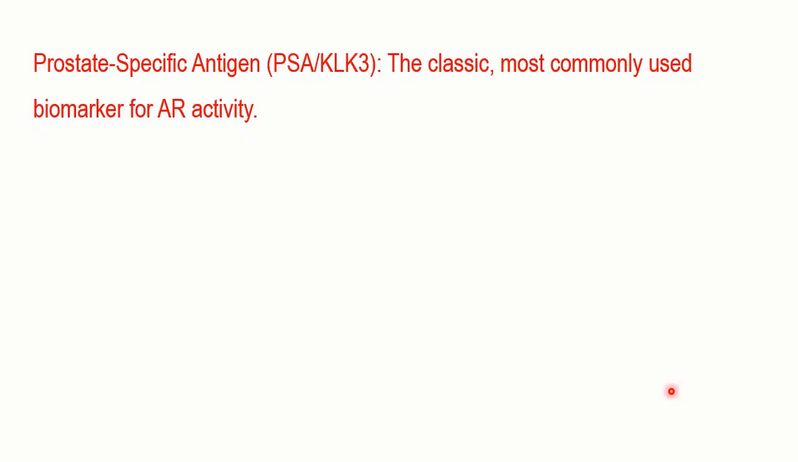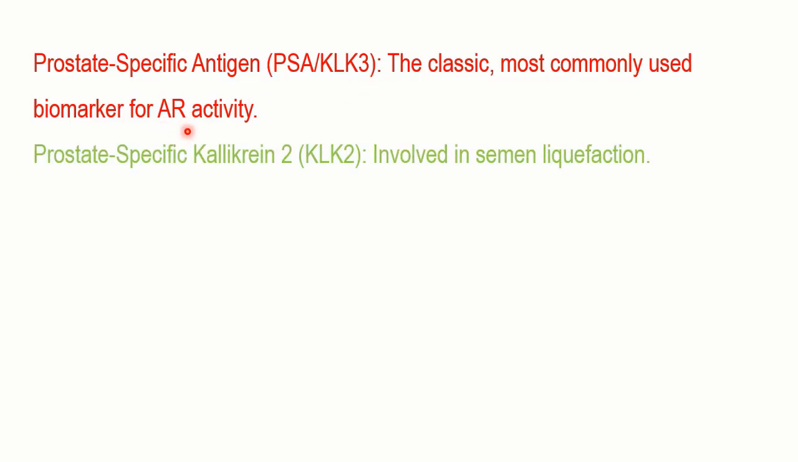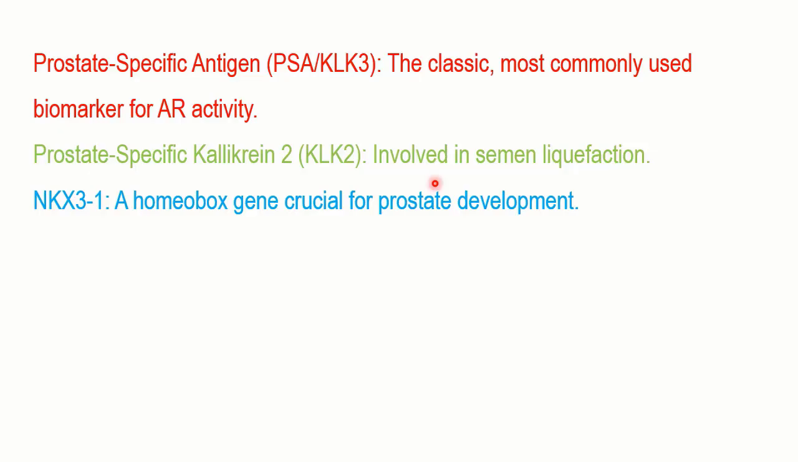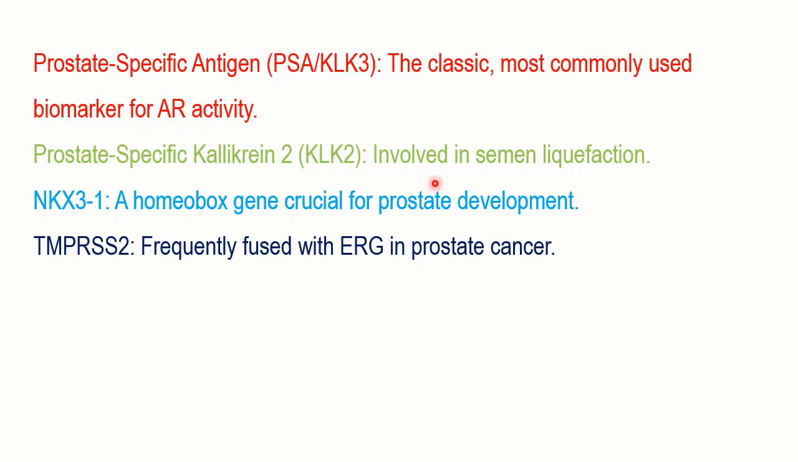One of the important genes that is known is the prostate specific antigen, PSA, KLK3, and this is most commonly used as a biomarker for the androgen receptor activity. Another important gene that gets activated is the prostate specific kallikrein 2, which is involved in the semen liquefaction. Another important gene is NKX3.1, which is a homeobox gene crucial for the prostate development. You've got another important gene, TMPRSS2, which is frequently fused with ERG in prostate cancer.